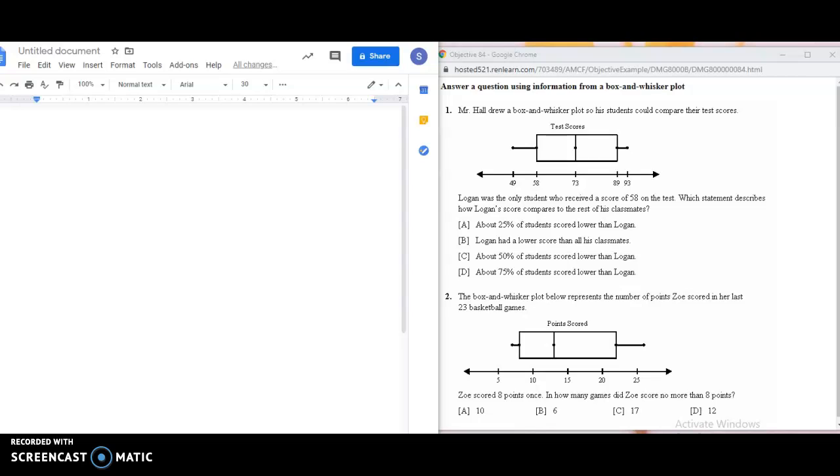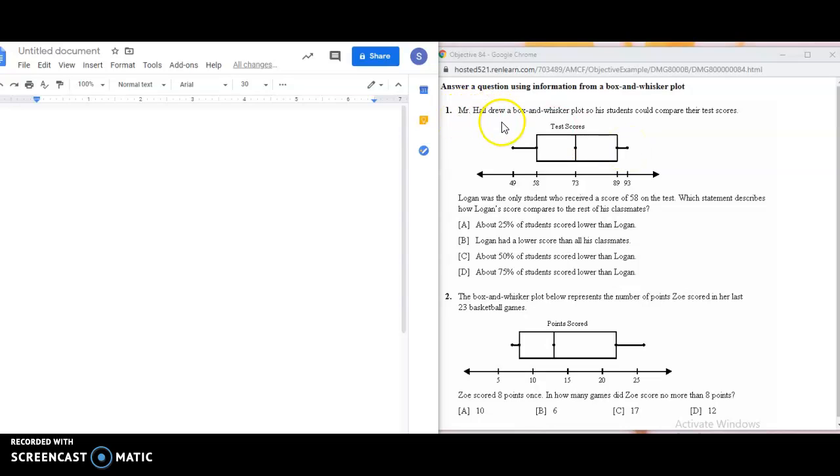Okay, we're still going to do some work with box and whisker plots. So I have two examples over here of the two different types of problems that you're going to see, and we're going to go over them. Remember that I said that this box is broken up into fourths, right? So if that was the case, this would be 25%. Then if I did this whole bottom half, that'd be 50%. From here to here would be 75%, because that's 3/4, right? And from end to end would be 100%.